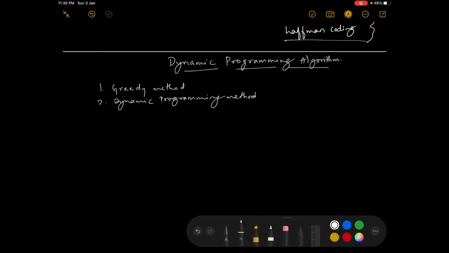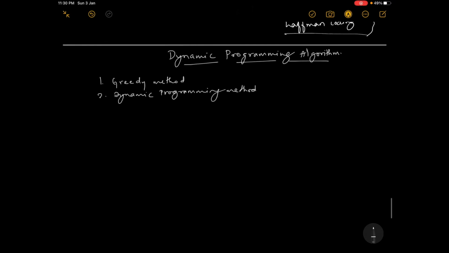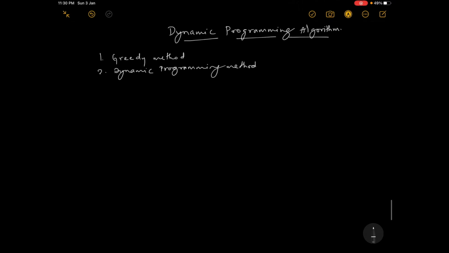Good morning. Now we will see dynamic programming. So it is an algorithm. It is just like a greedy method algorithm. It is slightly different. How it is different from greedy algorithm, we'll see now.